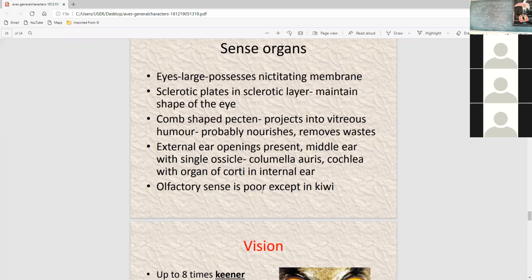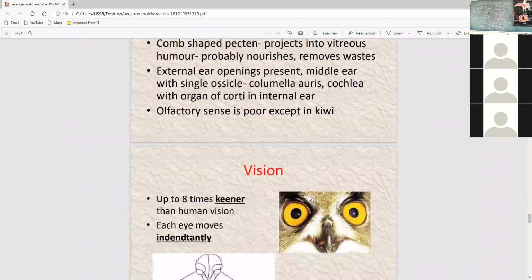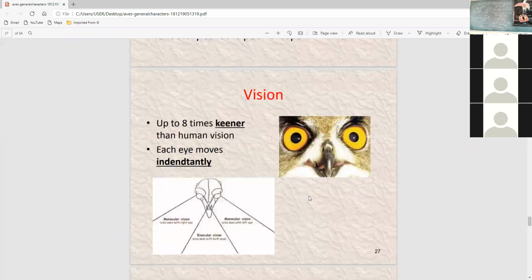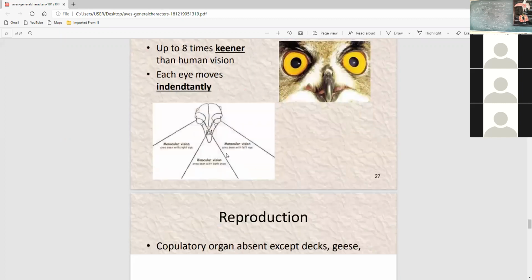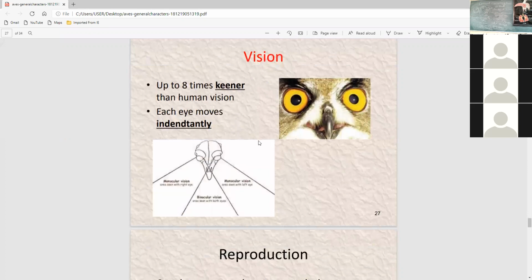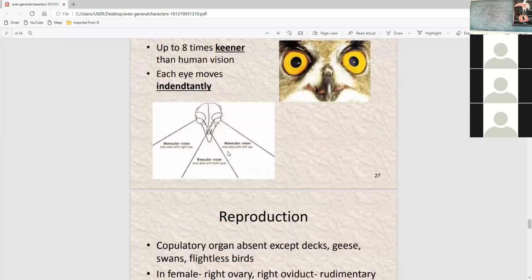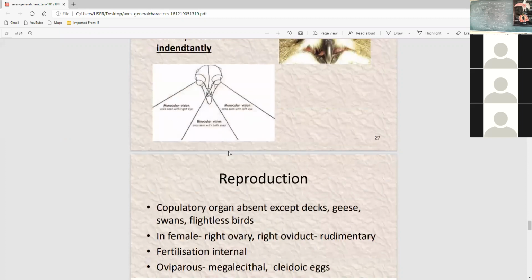Olfactory sense is poor except in kiwi. Vision is up to 8 times keener than human vision. Each eye moves independently. Because the pecten is present, vision is very powerful as compared to human.